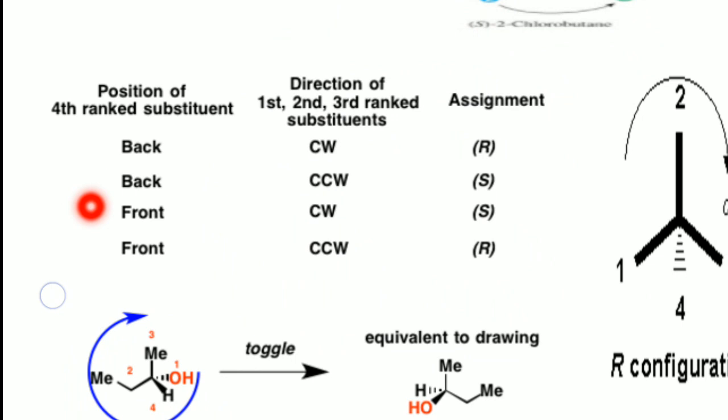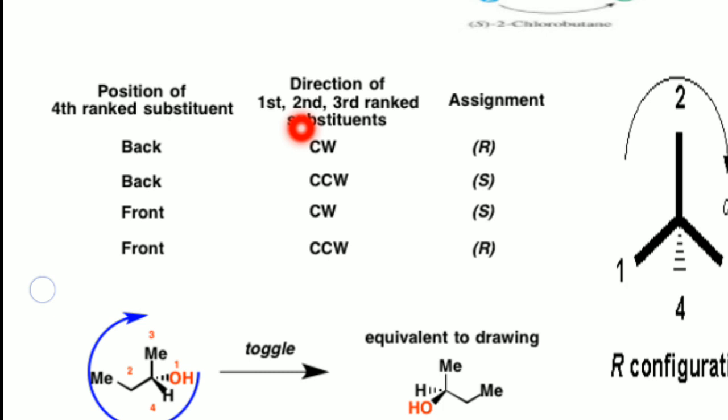Always the fourth priority group should be present on the back side, away from the viewer's eye. Then if the first, second, and third substituents are arranged in a clockwise direction, the assignment of configuration is R. If the fourth substituent is on the back side and the first, second, and third ranked substituents are in a counterclockwise direction, then it is called the S configuration.